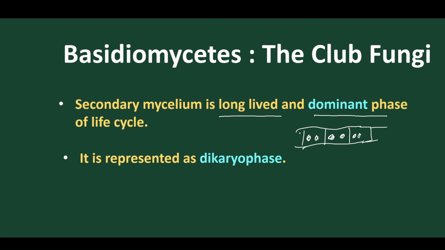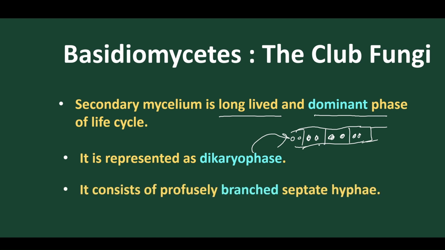So in a single hyphal cell, we find two types of nucleus present, and this phase is called the dikaryotic phase. Normally, in this secondary mycelium, the mycelium is profusely branched. But in the monokaryotic, it is not branched. They are singly present. They are not so branched in monokaryotic, that is, in primary mycelium.